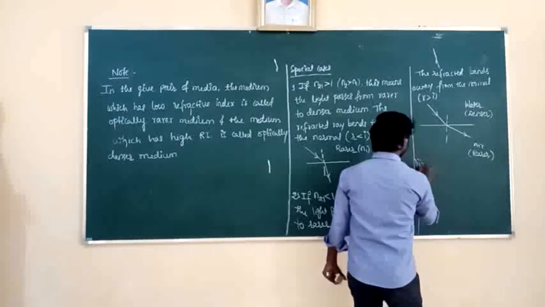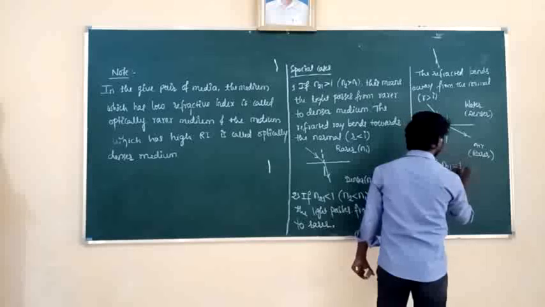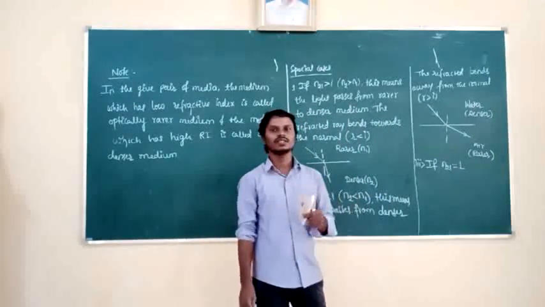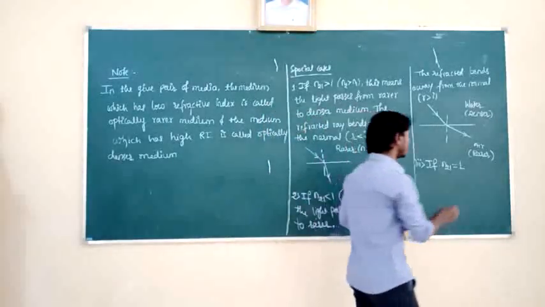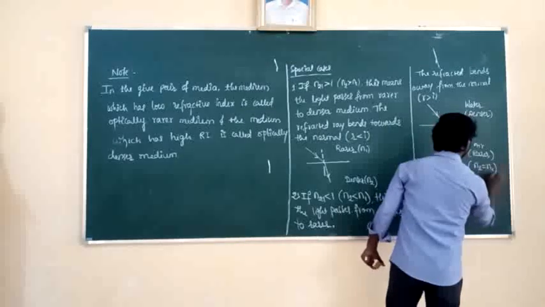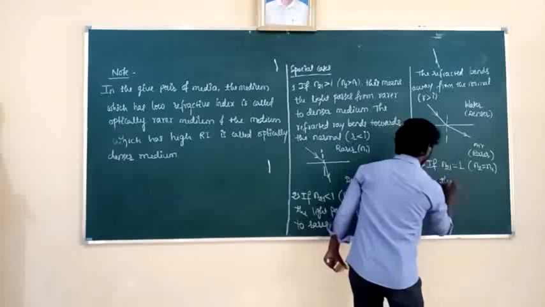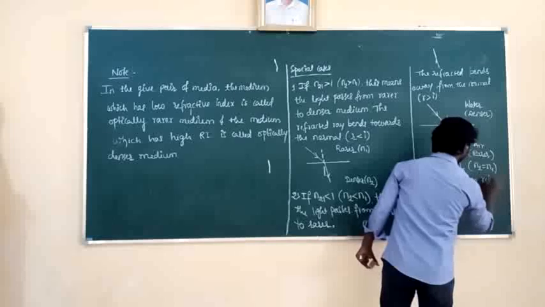Last case, the third one. If N21 is equal to 1, both media have the same refractive index. So N2 and N1 are both equal. Both media are the same here. There is no refraction of light. That is, N2 is equal to N1, hence there is no refraction of light.